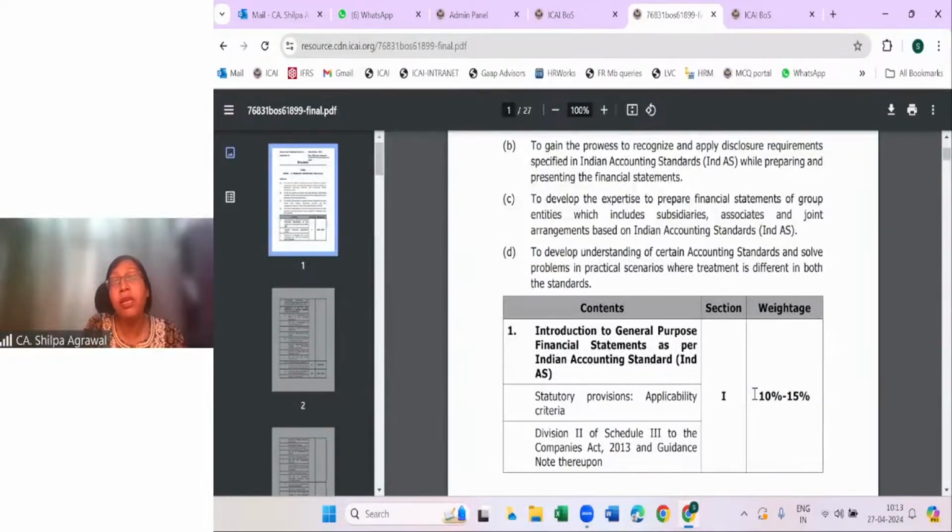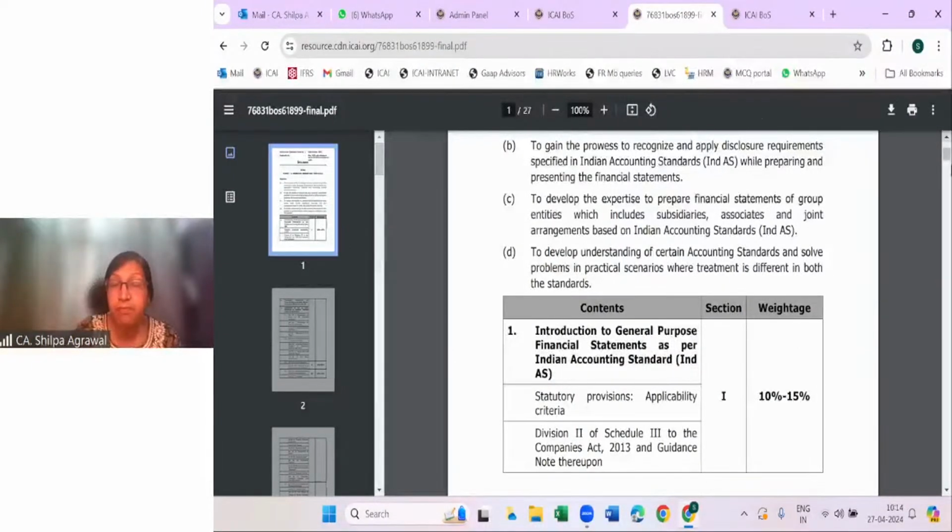If you directly jump to the standard on impairment of assets, then you won't appreciate which asset is to be assessed for impairment. That's why it is very necessary that you go through all Ind AS, and that too in a particular sequence, so that you understand each and every standard and appreciate the concepts which you have learned in the previous Ind AS.